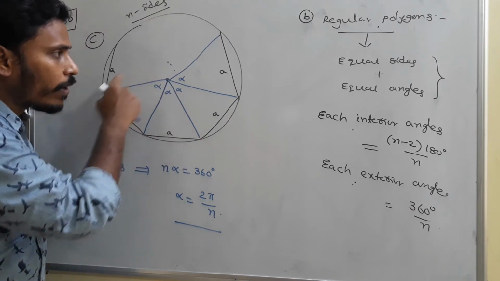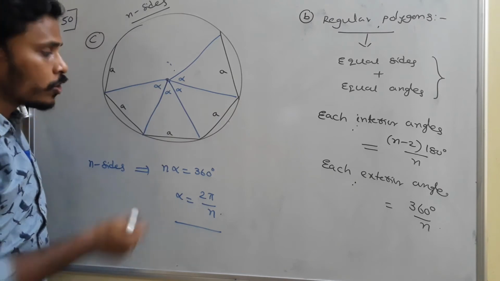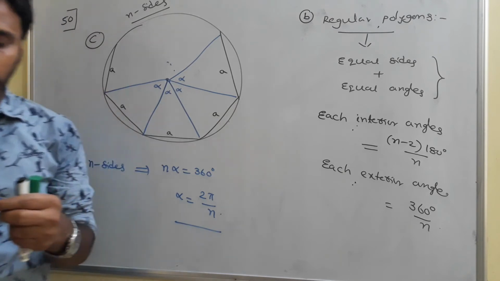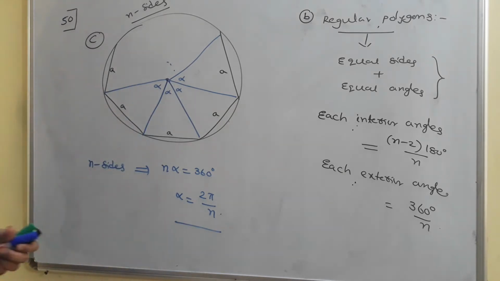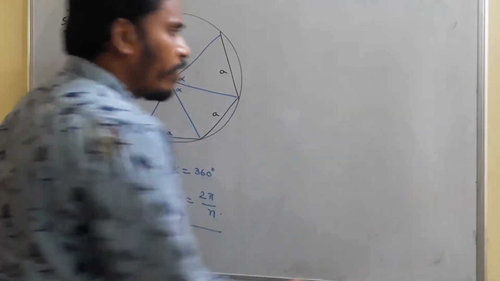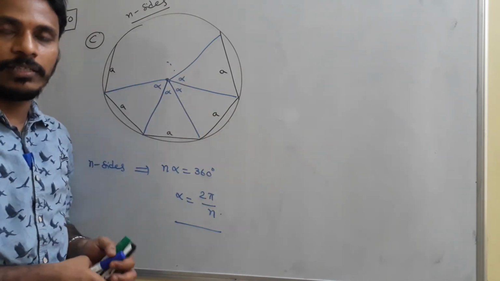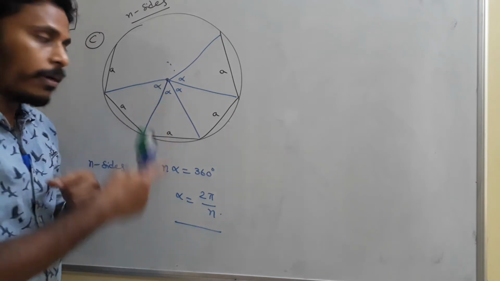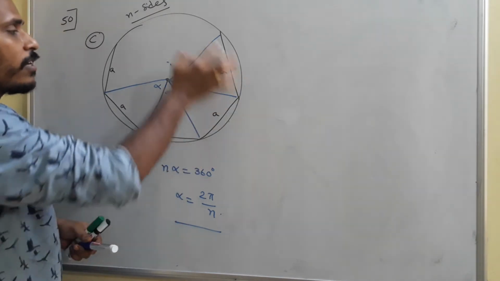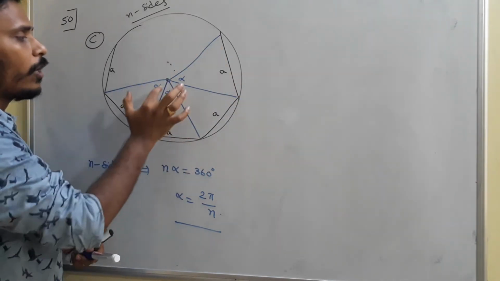Now for this circle, the radius is nothing but this side only. So I am identifying this triangle separately, and I will find some measurements related to that. Just have a look. I am going to erase this B. Once again I am repeating: every regular polygon can be inscribed in a circle. Just like an equilateral triangle and square, there must be a circle outside the regular polygon as well as inside. If you circumscribe a circle for a regular polygon, since each side is equal, they make equal angles at the center.